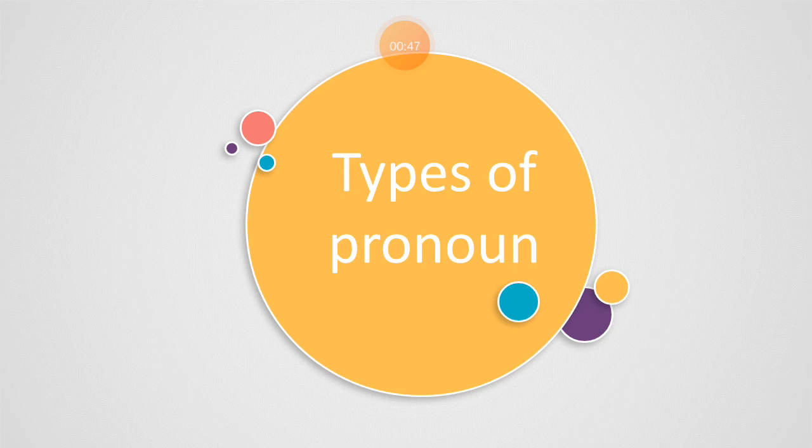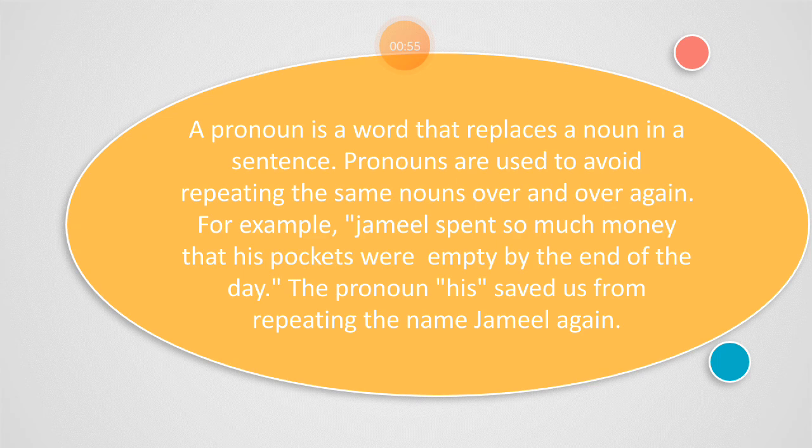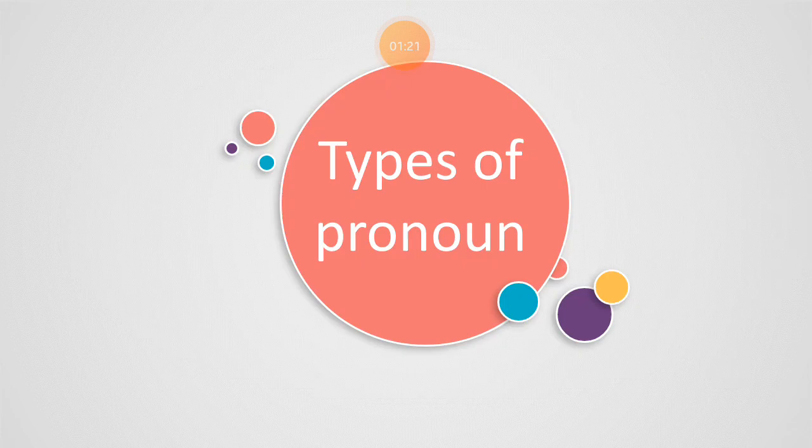But before going to details of the types of pronouns, we must know what a pronoun is. As we all know, a pronoun is a word that replaces a noun in a sentence. Pronouns are used to avoid repeating the same nouns over and over again. For example, Jamil spent so much money that his pockets were empty by the end of the day. The pronoun his saved us from repeating the name Jamil again. So, a pronoun is a word that is used instead of a noun.